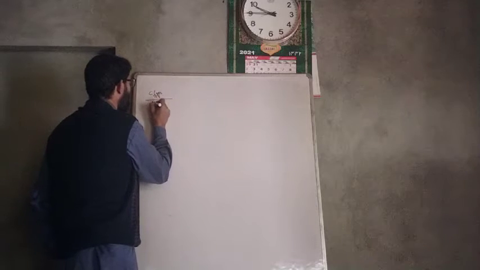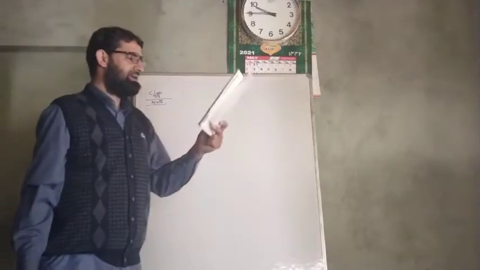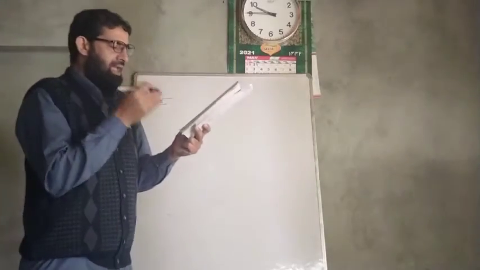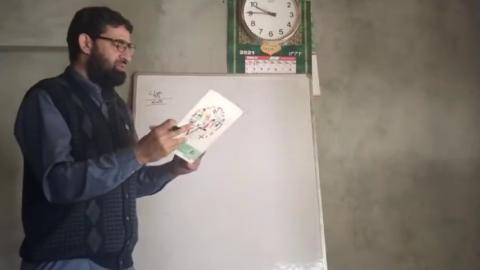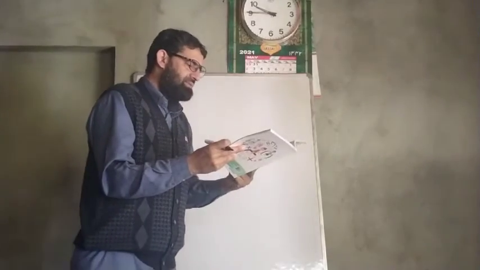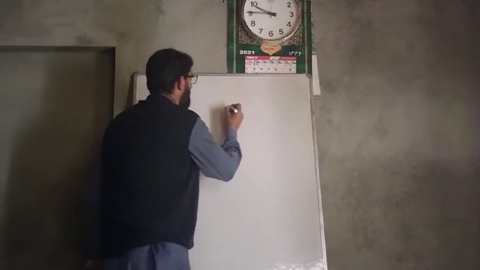Class 9th math, and we have been discussing this chapter, lines and angles. Now 6.1, we have already completed the exercise. Now 6.2, this is about the parallel lines. Now the question arises here, what are parallel lines?